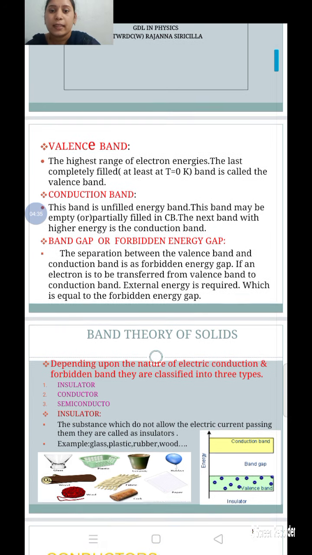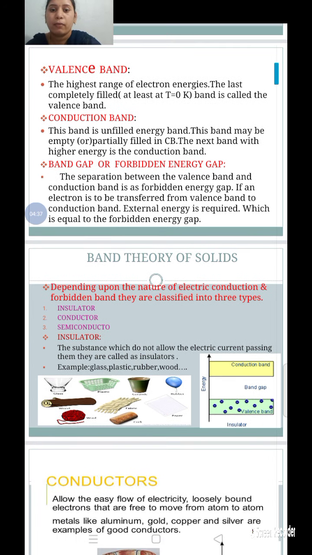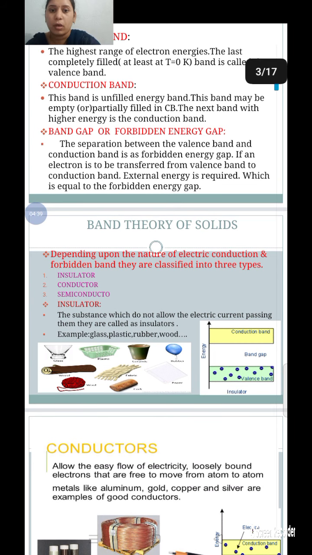Next, let us discuss the band theory of solids. Depending upon the nature and the forbidden energy gap, the band theory of solids is classified into three types.